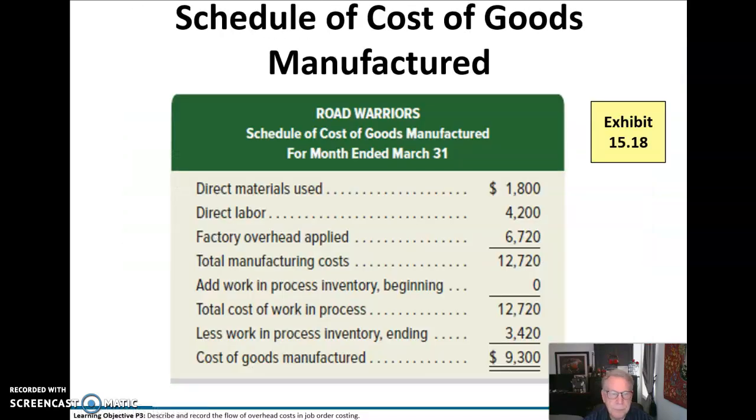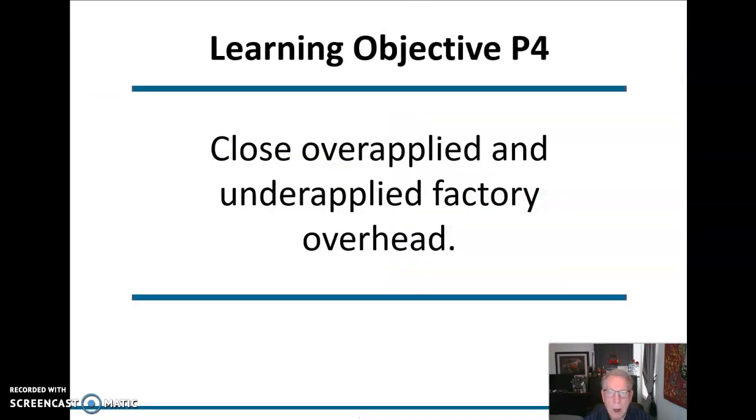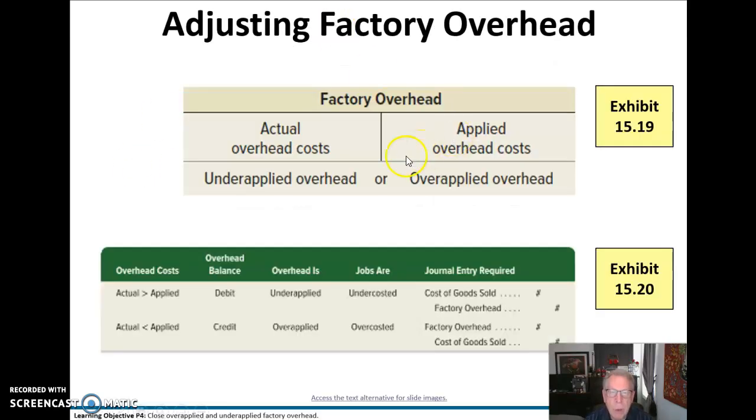Okay, last, we got to get rid of that $200. We're going to close over-applied and under-applied factory overhead. And here is a general look at that. As I showed you just a second ago, in that factory overhead account, our actuals are going to be our debits, and our applied is going to be our credits. In a perfect world, we want that to zero out. But I've been doing this a long time, and I've never had it hit perfectly yet.